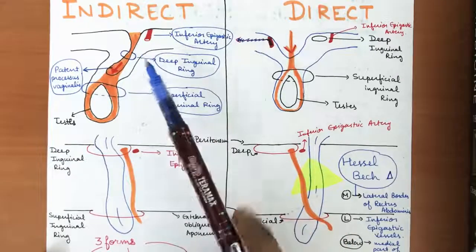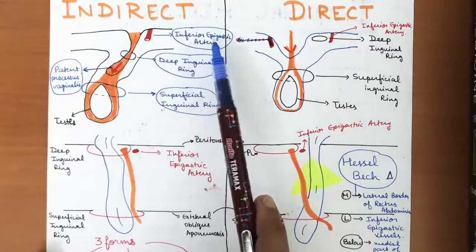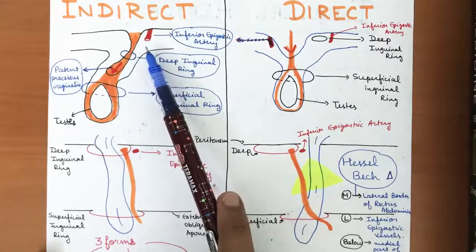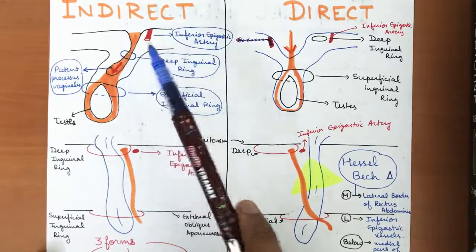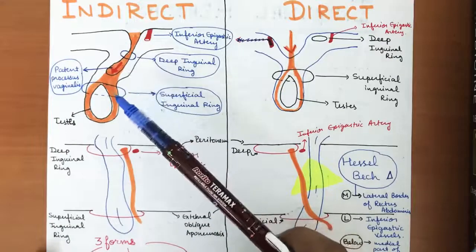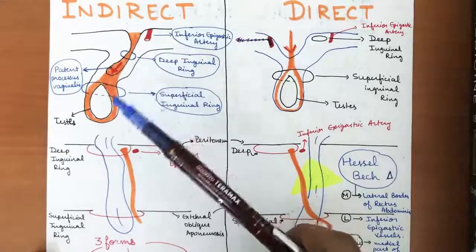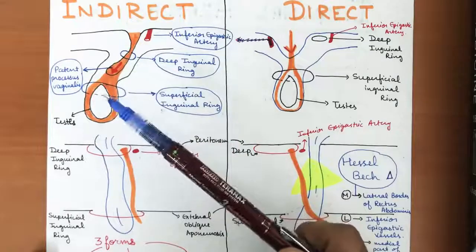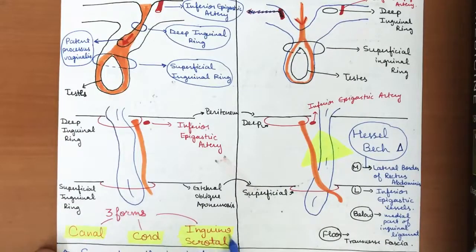In case of indirect hernia, we have to remember one important point: the hernial sac is present laterally to the inferior epigastric artery. So in case of indirect hernia, the hernial contents will be present laterally. Further, it can be divided into three forms: canal form, cord form and inguinoscrotal form.